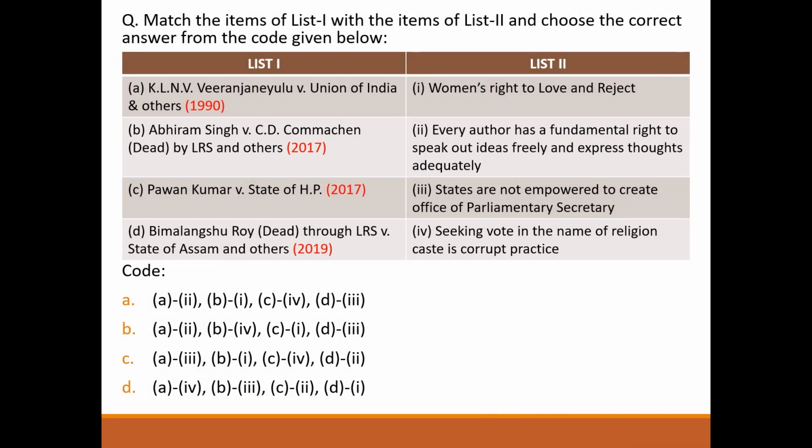Next question, match the following. K.S. Puttaswamy versus Union of India. Every author has a fundamental right to speak out ideas freely and express thoughts adequately. Abhiram Singh, seeking votes in the name of religion or caste is a corrupt practice. Pawan Kumar, women's right to love and reject. Bimolangshu Roy, states are not empowered to create the office of parliamentary secretary. So answer will be option B.